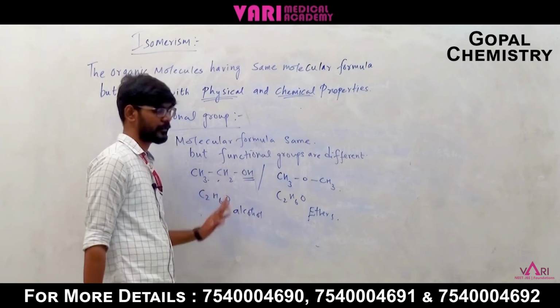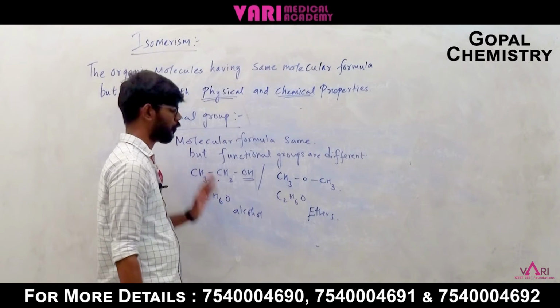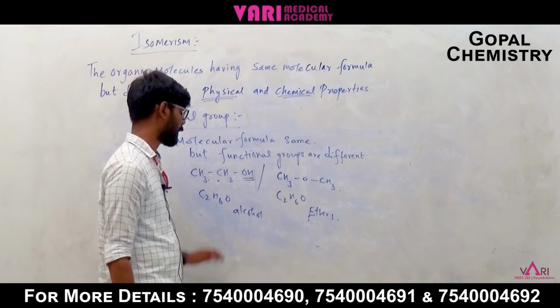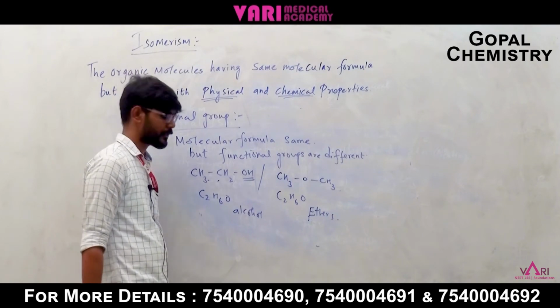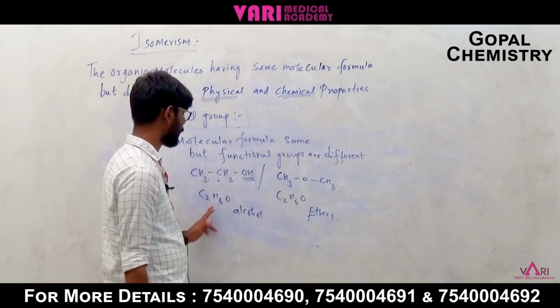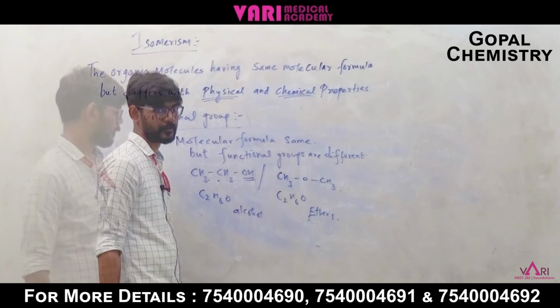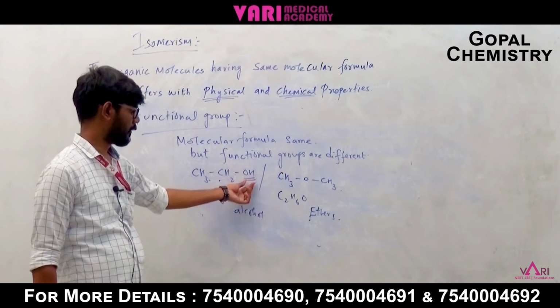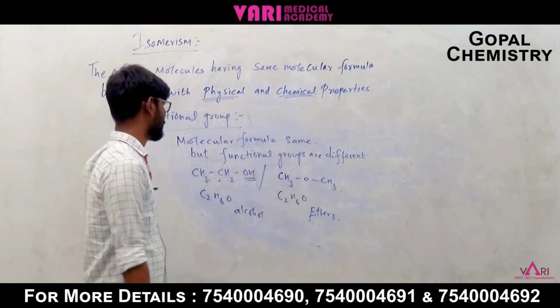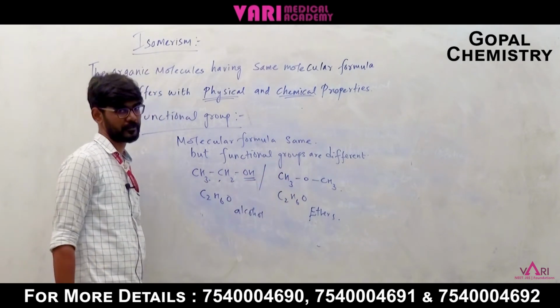So this type of isomerism is named functional group isomerism. It is very easy, right? The first one is alcohol and the next one is ether. Same molecular formula, but different functional groups. So this is functional group isomerism.